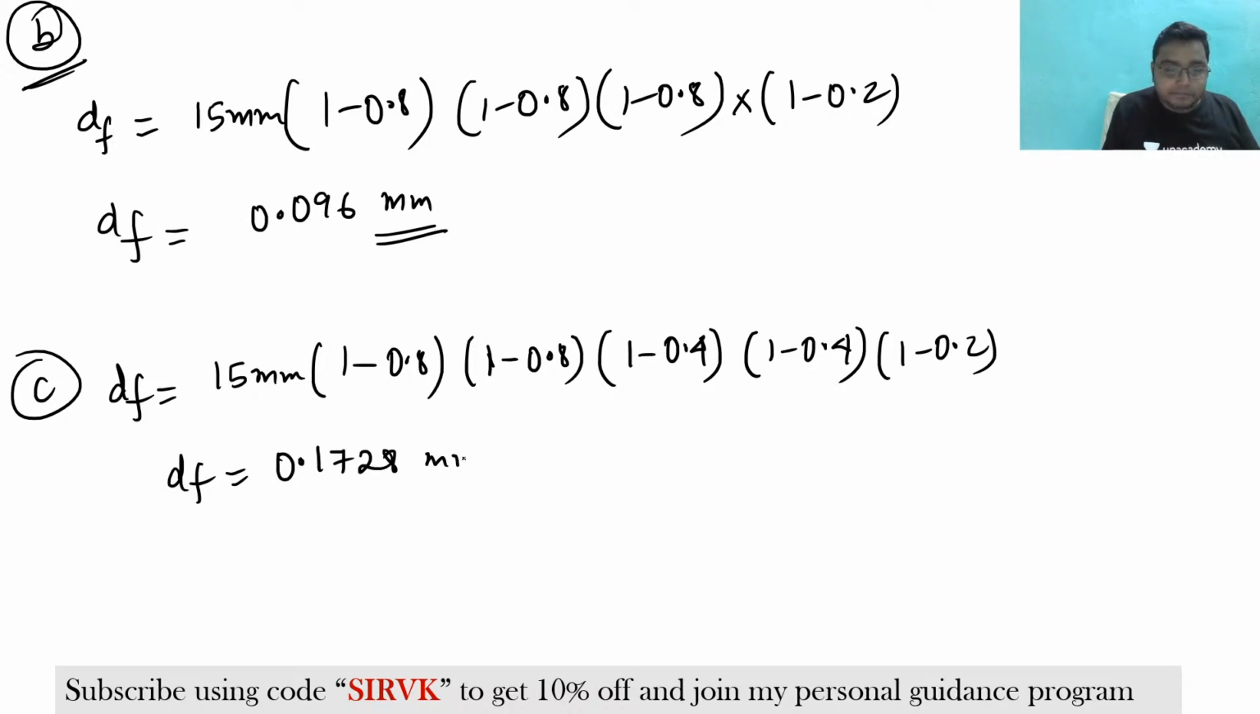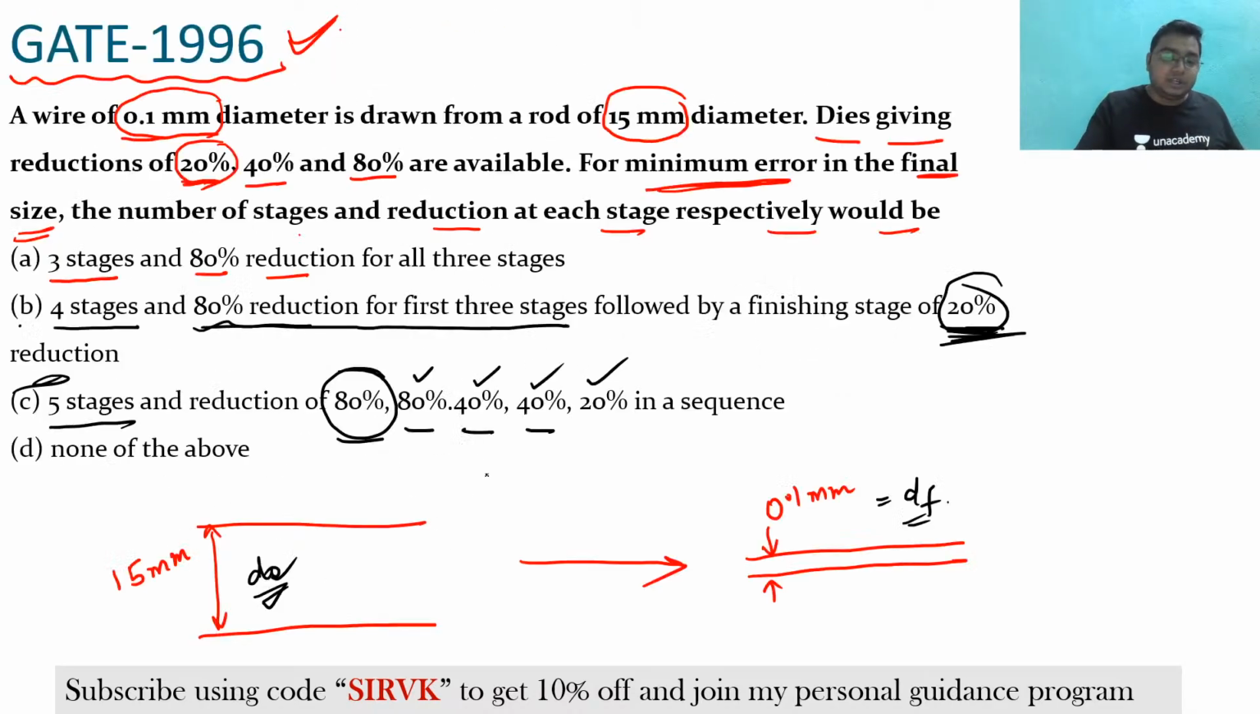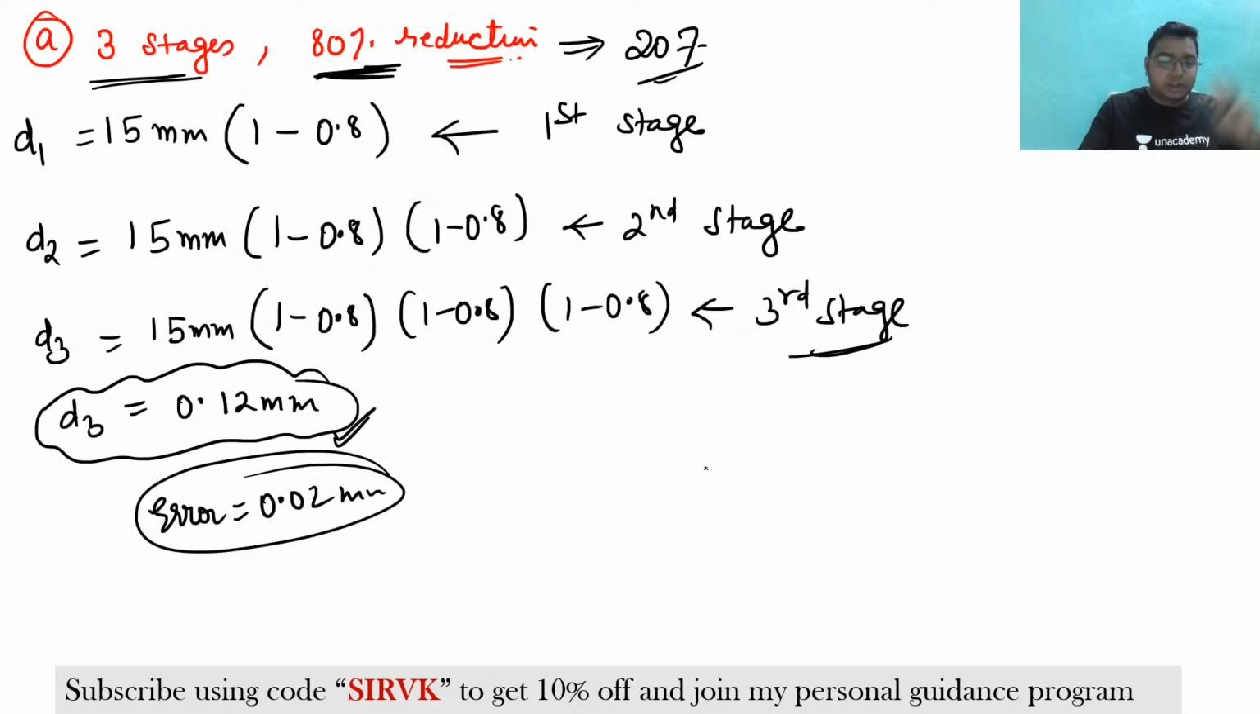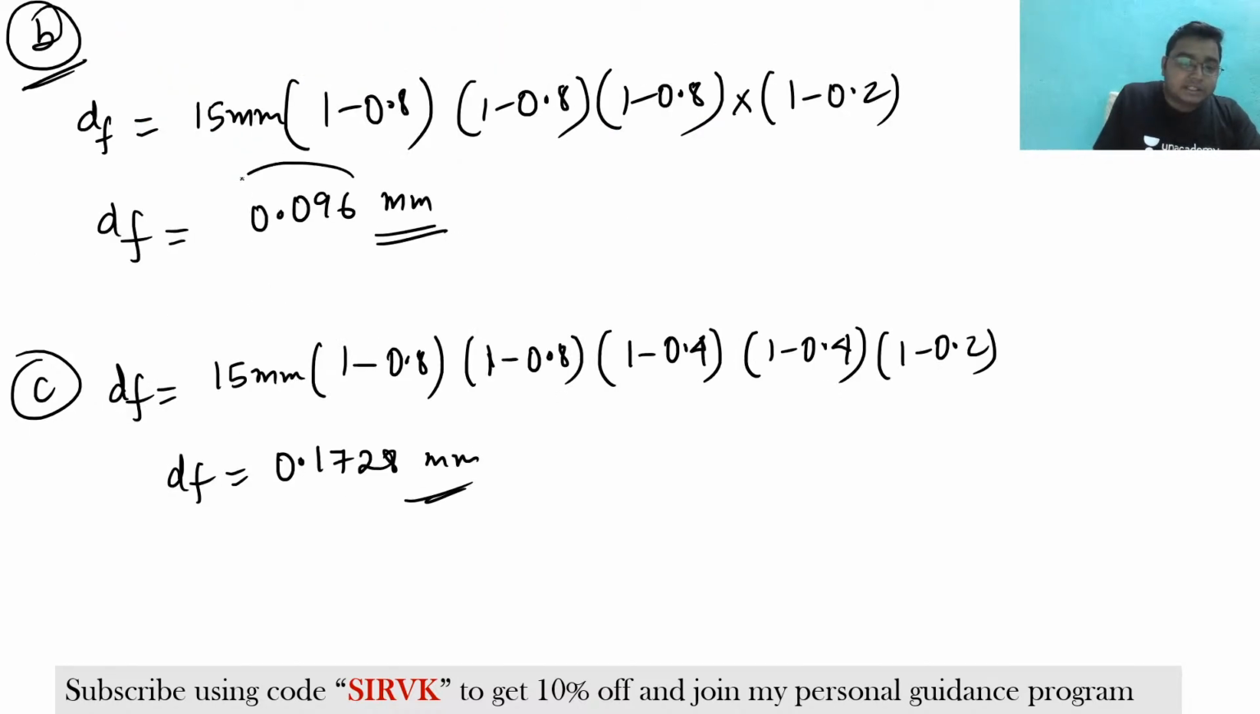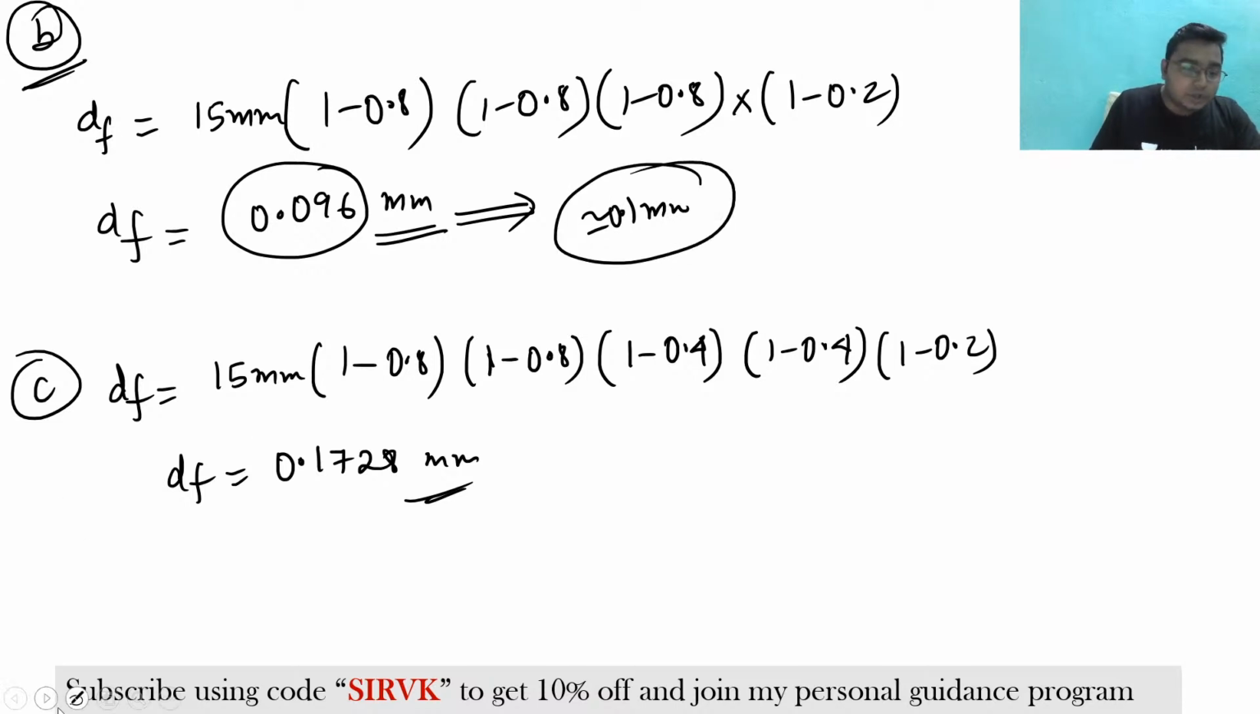Now if you do it, you will understand that DF will be coming around 0.1728 mm. Now see here, what is your aim? To find the D naught to DF. So DF is around 0.1 mm. So in all the 3 options, this is 0.12, so the error is 0.02. This is 0.096. So this is very much near to 0.1 mm. Clear? So we are going to take this option B.